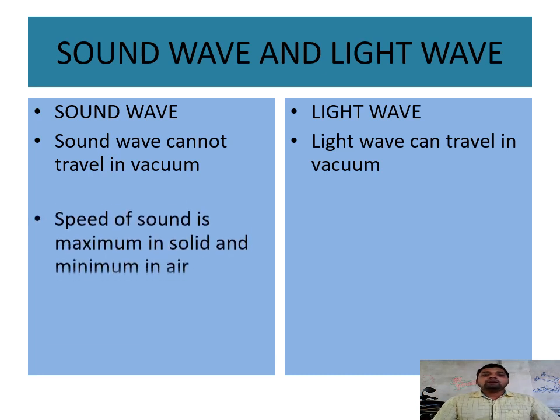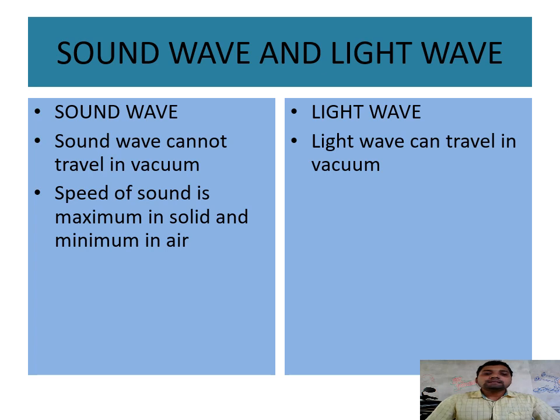Second point of difference: speed of sound is maximum in solid and minimum in air. Why? Because in solids, particles are very closely packed, so the vibration can easily go from one part to another. But in air, because there is intermolecular space between the particles, it takes more time for the vibration to pass from one particle to another. For that reason, speed of sound is maximum in solid but minimum in air.